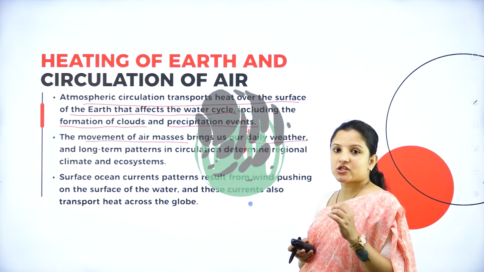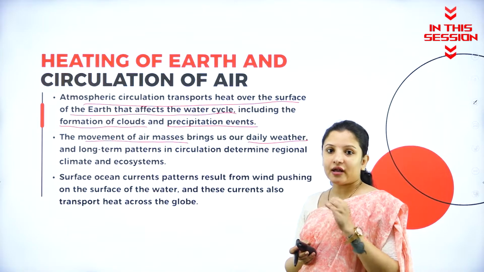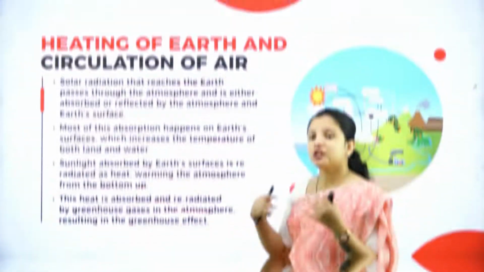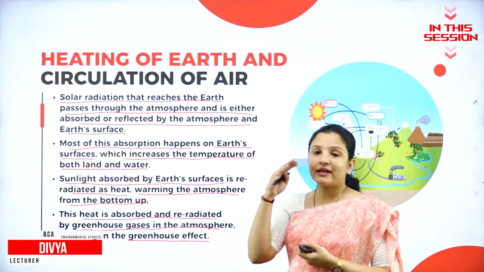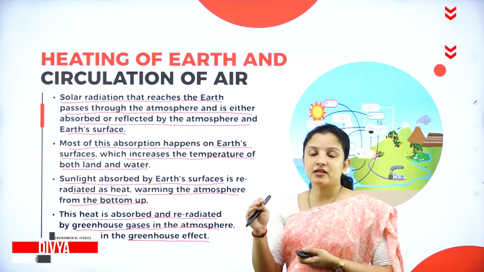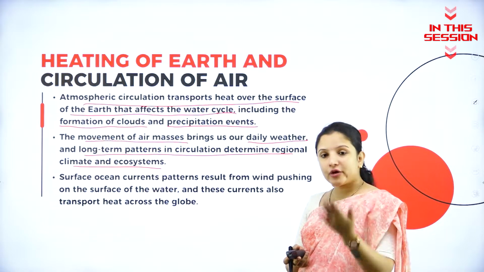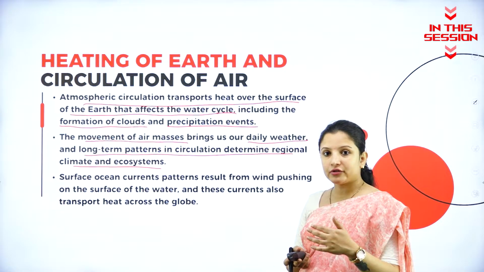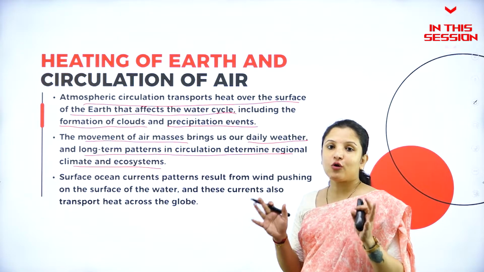Every weather change that is occurring is because of the movement of the air around the Earth's atmosphere. The heating of the Earth is mainly because of the heat that is absorbed from the sun's radiation, which is entering into the Earth's atmosphere. Now, which region receives how much rain, whether they are going to receive rain or not, all that depends on the air mass, that is the flow of the air.